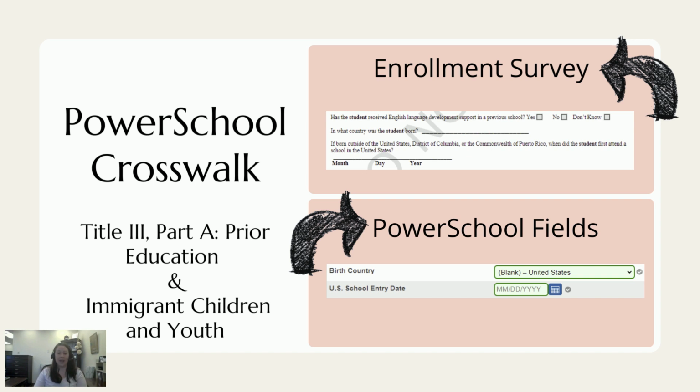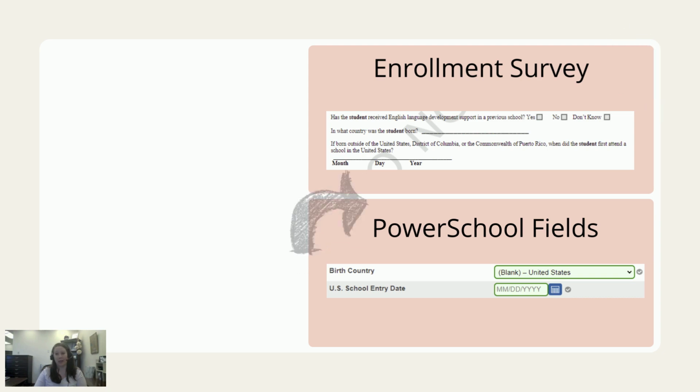And finally, if question number 2 is anything other than the United States, District of Columbia, or the Commonwealth of Puerto Rico, then the family will answer the final question. When did the student first attend a school in the United States? Then, the U.S. school entry date in PowerSchool can be completed. Otherwise, that field is left blank.